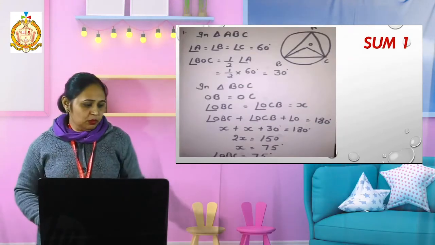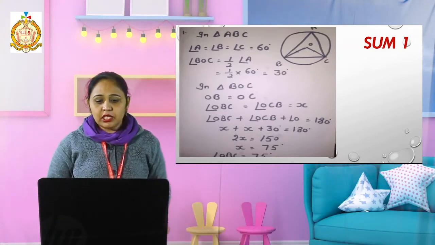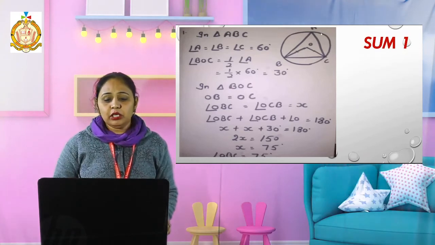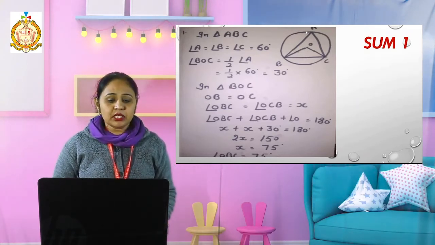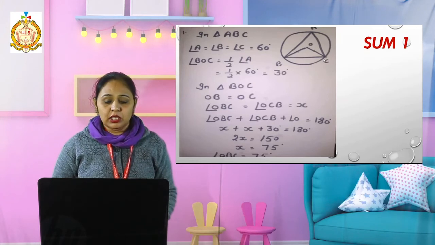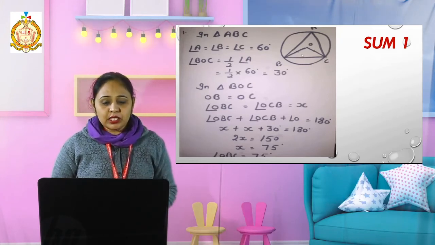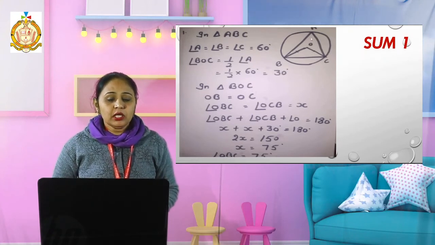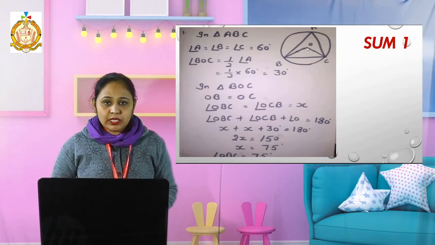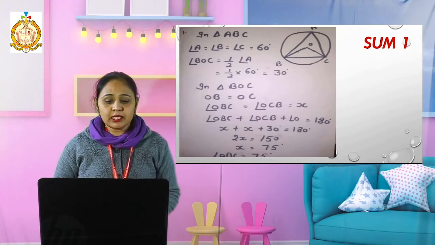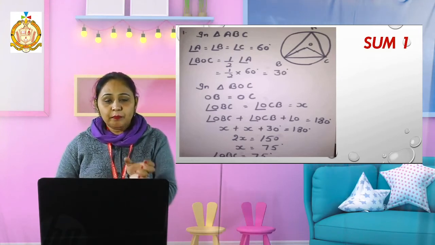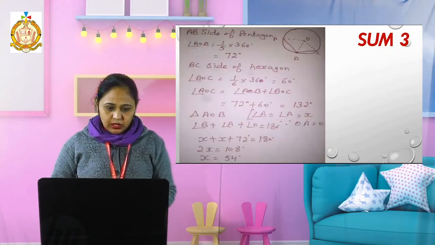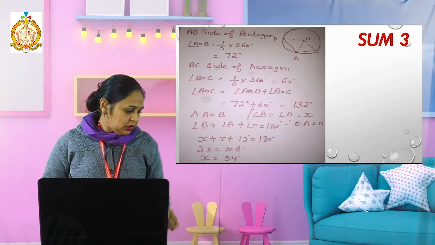Now come to sum number 1. In the first sum there is the given triangle ABC and that is an equilateral triangle. Now ABC is an equilateral triangle, that means each angle is 60 degrees. One thing more, to find the center angle, we have to take this angle twice. The center angle will be twice the circumference angle if the base chord is the same. Clear?